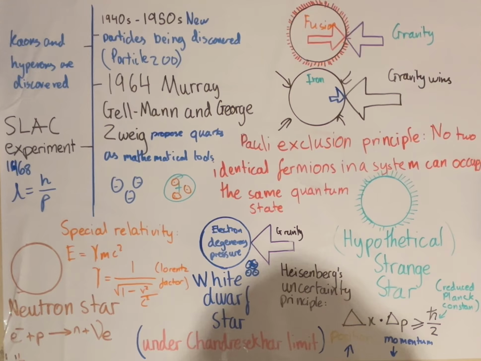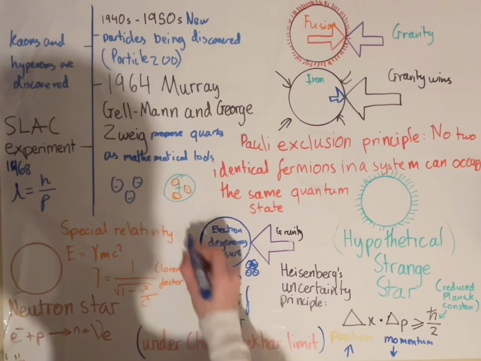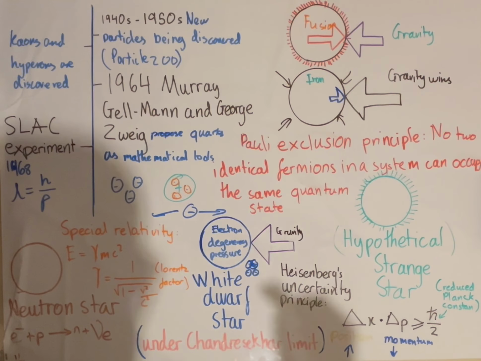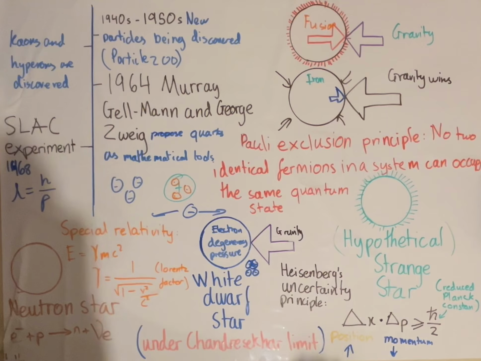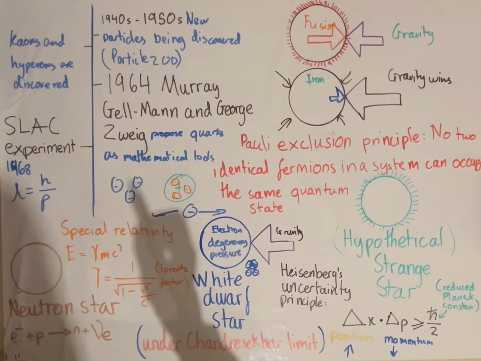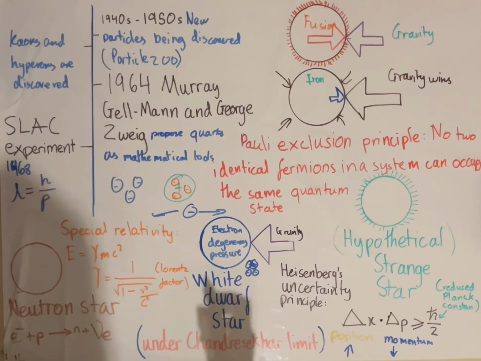However, even this has a limit, as above the Chandrasekhar limit, special relativity begins to apply. Now, because these electrons are whizzing by so fast with such high momentums because of Heisenberg's uncertainty principle, special relativity begins to apply because they begin to approach fractions of the speed of light. And what this means is that where we had E equals mc squared, now we have to apply the Lorentz factor, which looks like v squared over c squared.